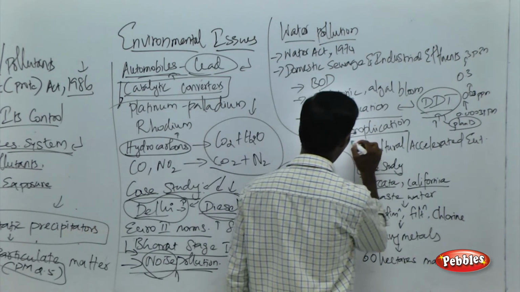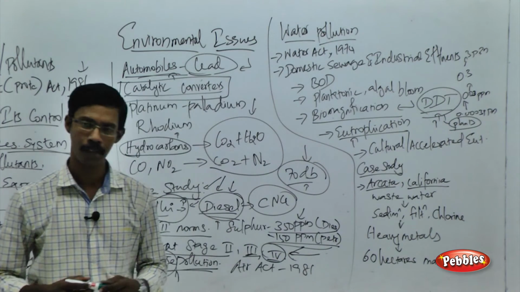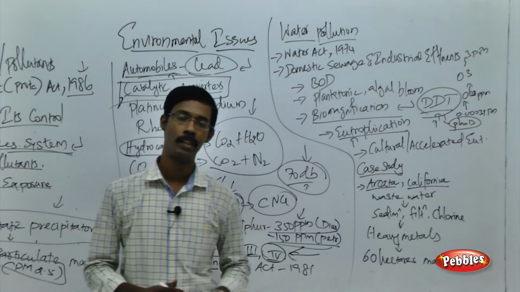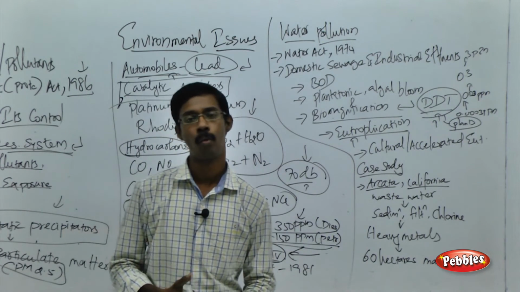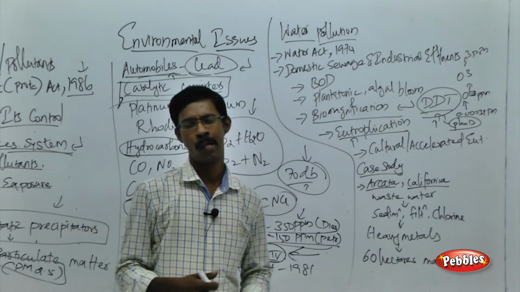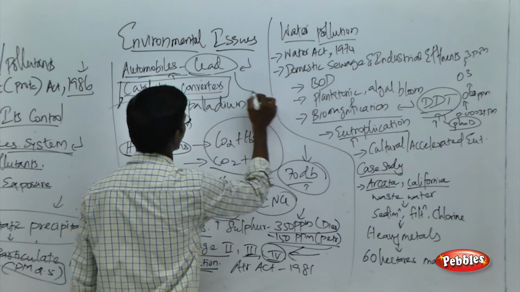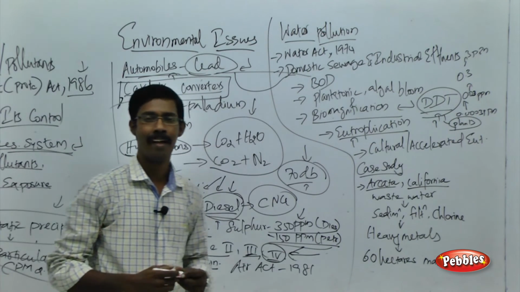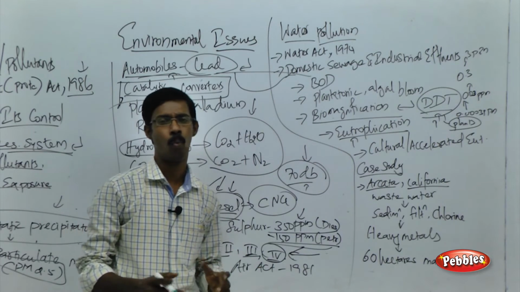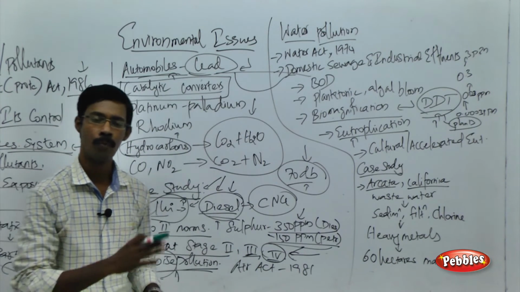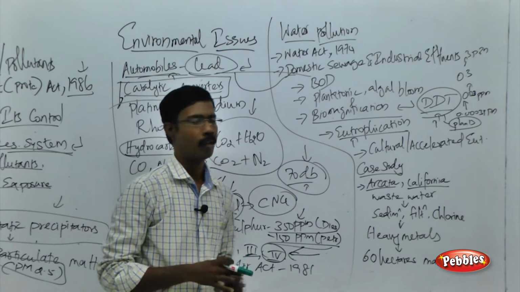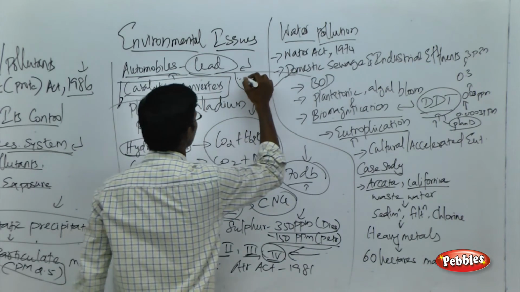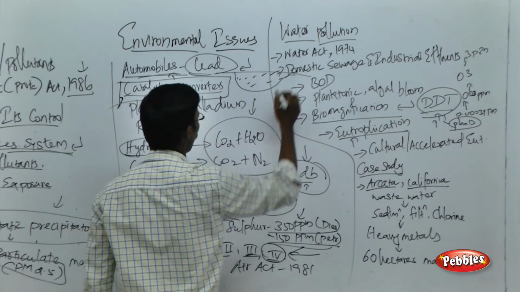And the next term you have to remember is eutrophication. Eutrophication refers to the disappearance of normal water bodies in a natural way. That is what is called eutrophication. Just imagine a pond. The pond is filled with water. It is cold and a little warm, which will support the growth of all life. It can receive all the sunlight, and in that way it can support all the life in the particular pond.